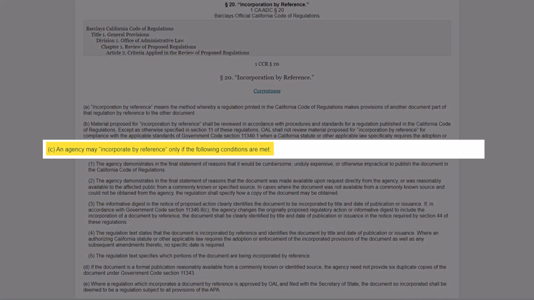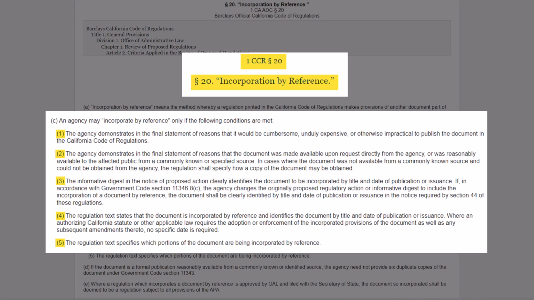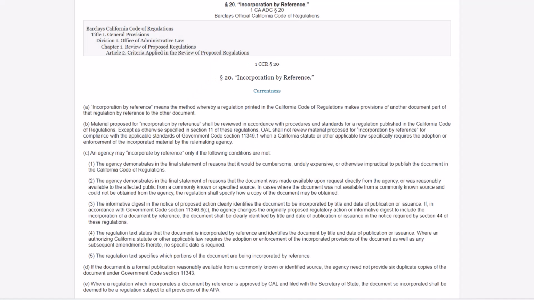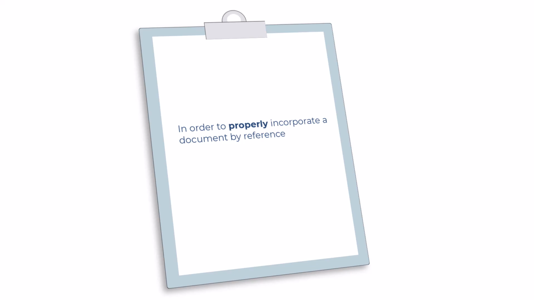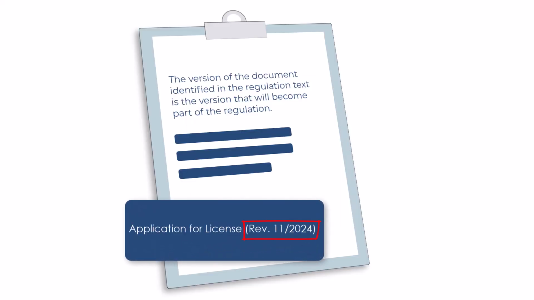Incorporation by reference of all or part of a document into a regulation must satisfy the requirements in Section 20 of Title 1 of the California Code of Regulations. In order to properly incorporate a document by reference, the regulation text must state that the document or part of a document is being incorporated by reference, identify the document by title, and date of publication or issuance. Please note, the version of the document identified in the regulation text is the version that will become part of the regulation.